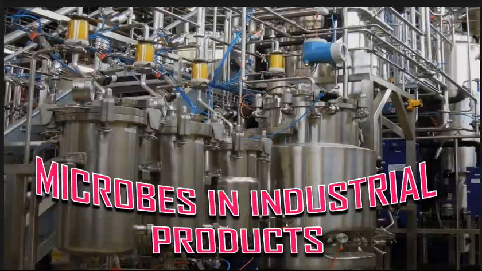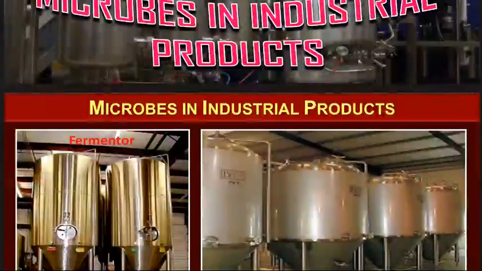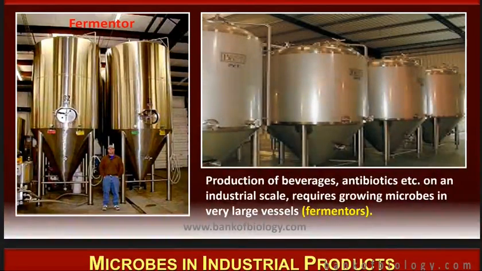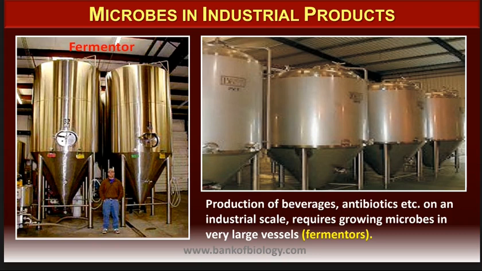Now coming to microbes in industrial products. Till now we were talking about household products, where we talked about curdling of milk and fermentation. Now coming to microbes in industrial products.